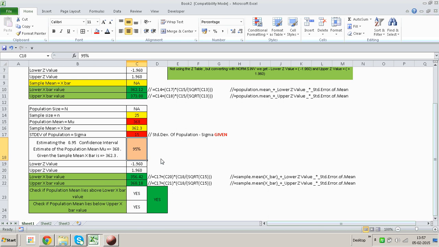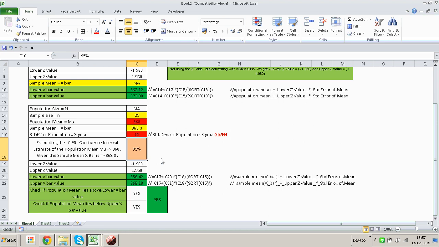Now, how do we do this? Or rather, why would we want to do this? The reason we want to do this is so that we can hypothetically say that we have considered more than one sample with the sample size 25.